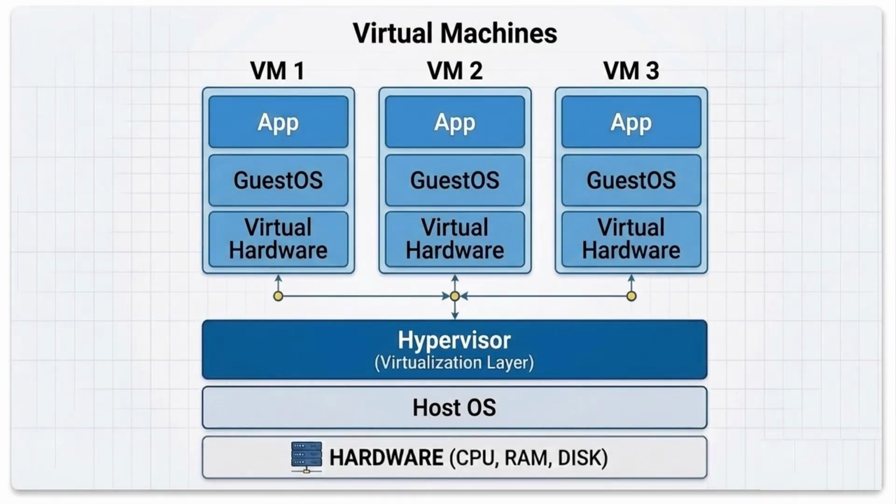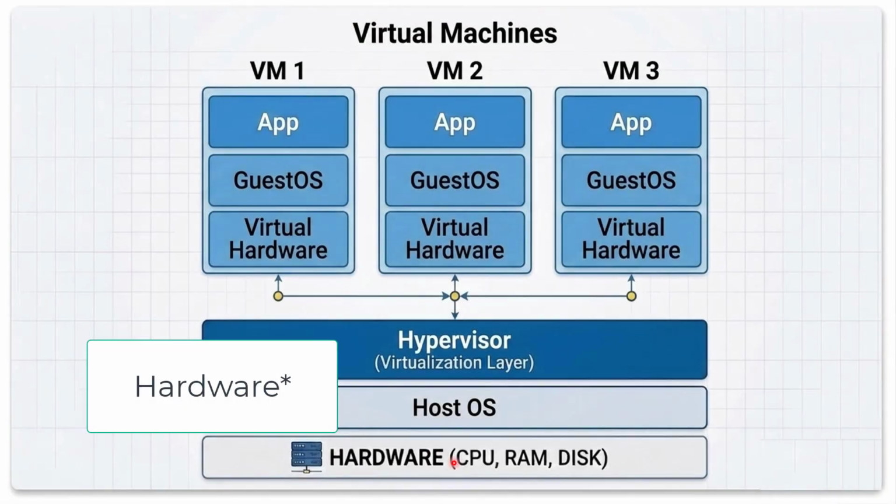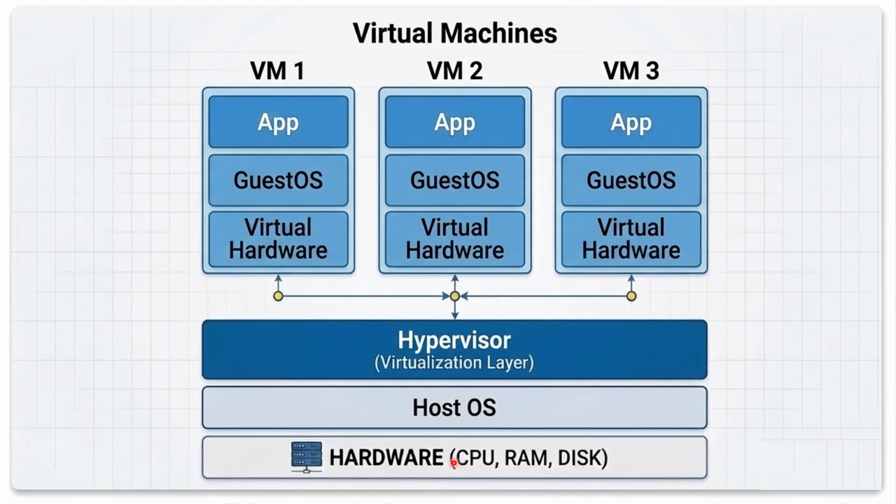Before containers existed, the primary way to isolate an application was using a virtual machine. Each application ran inside its own virtual machine. Inside the virtual machine, we have an application. Below that, we have a guest operating system. This means every virtual machine runs its own operating system. Under that, a hypervisor provides virtual hardware, things like CPU, memory, and the disk. And below everything, we have the physical machine, that is CPU, memory, and the storage.